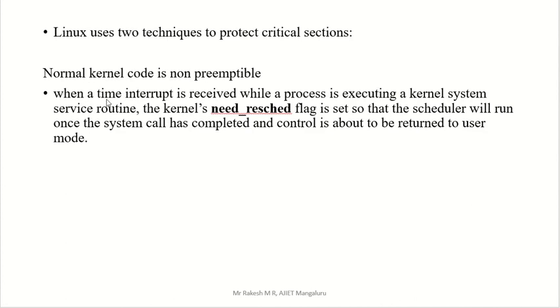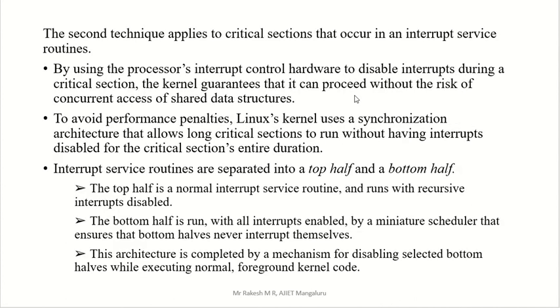In the previous one, the timer interrupt is received, meaning the interrupt is activated, but in the next method we disable the interrupt, so there is no possibility of an interrupt. Whatever is executing will continue till the end, and only then does it go to the next one. That concept we use in the second method.